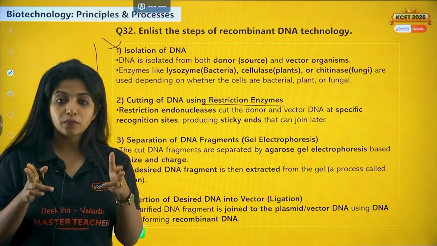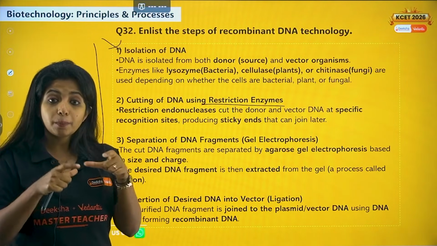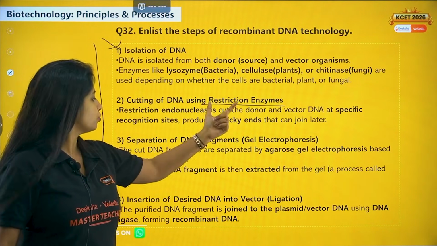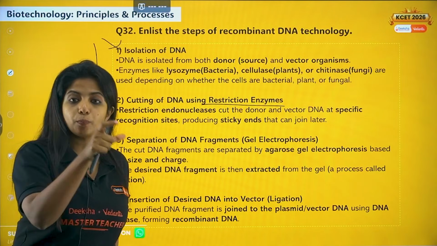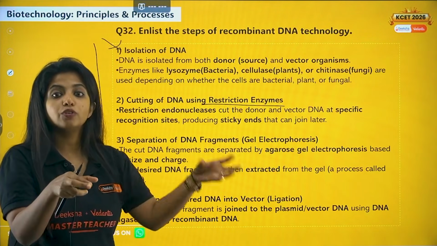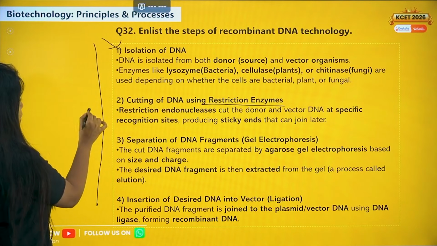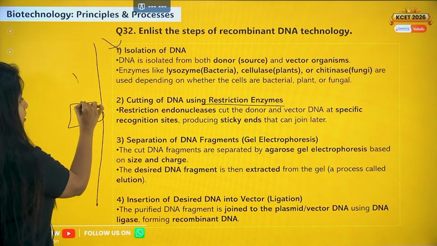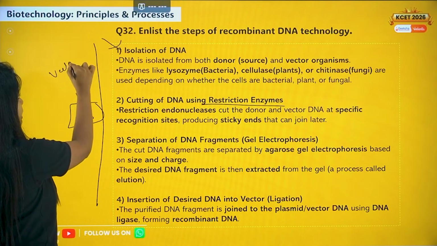Okay, you're going to cut it with restriction enzymes. Then you're going to separate the fragments with the help of gel electrophoresis. After that, you're going to pick the unit and put it inside the vector which is going to transfer. Suppose I want to transfer it to B organism. I cannot directly put it in the B organism. I need a vector for that.